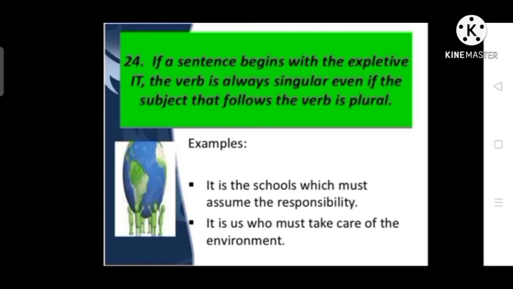According to number 24, if a sentence begins with expletive, the verb is always singular even if the subject that follows the verb is plural. It is the schools which must assume the responsibility. In the next sentence, it is us who must take care of the environment. So, such words, when they start with it, according to the nature of the last subject, we have to agree the verb.